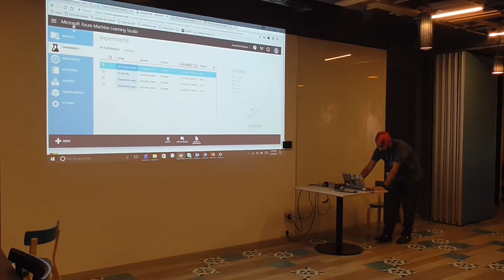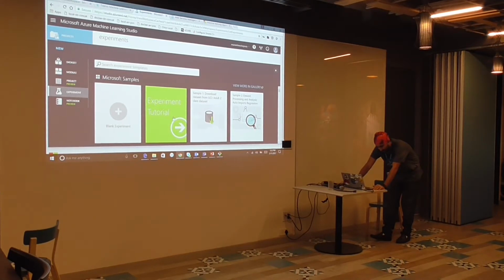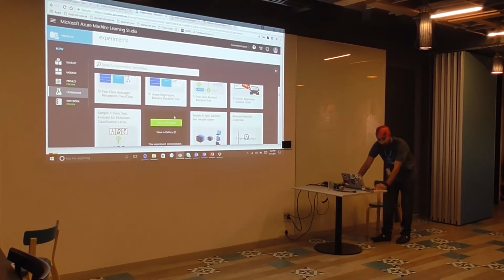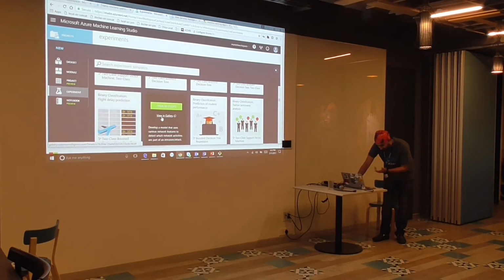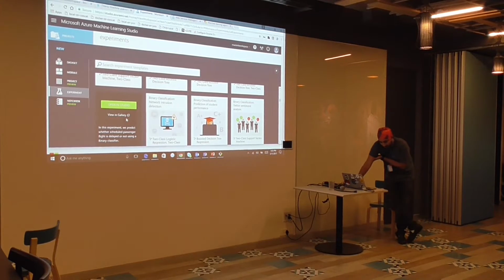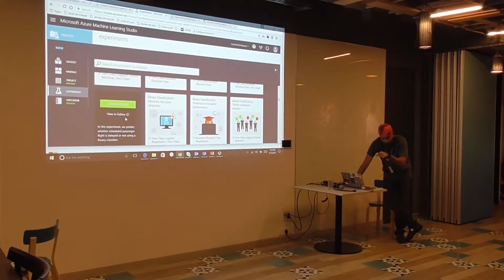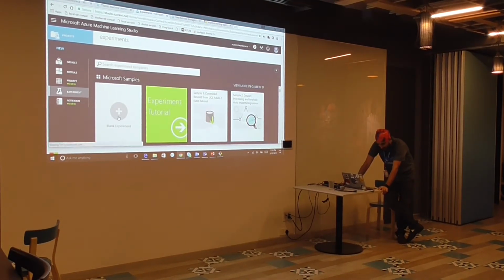So what we'll do is first of all create a new experiment. There are a lot of pre-baked experiments for clustering, for classification. You can just scroll over this. This one is an experiment on whether a scheduled passenger flight will be delayed or not. It will create the whole experiment for us. But what we are going to do is start with a blank experiment.